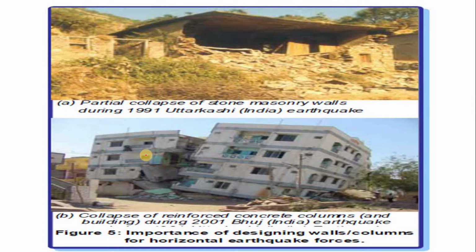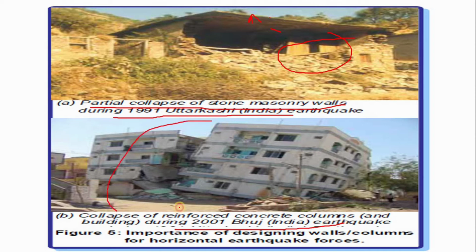We will see this figure. You can see the first figure, the partial collapse of a stone masonry wall during the 1991 Uttarkashi, India earthquake. You can see that the roof has no tendency to resist any type of load, so it stays stable in that condition. You can see that the slab has not fallen, but the wall has fallen during this earthquake force. Now take the second image, the collapse of a reinforced concrete column and building during the 2001 earthquake in India. This is the severe effect you can see in this building.